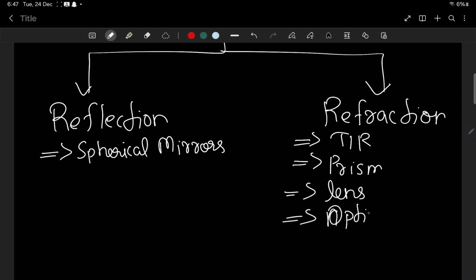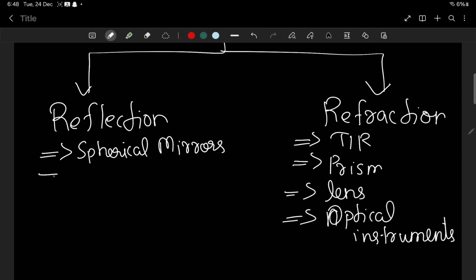optical instruments, etc. So this chapter is lengthy, but it's a completely formula-based chapter, and most of the questions can be directly dealt with. So it's a simple chapter. It's really a simple chapter. Without much ado, I'll be going to ray optics.